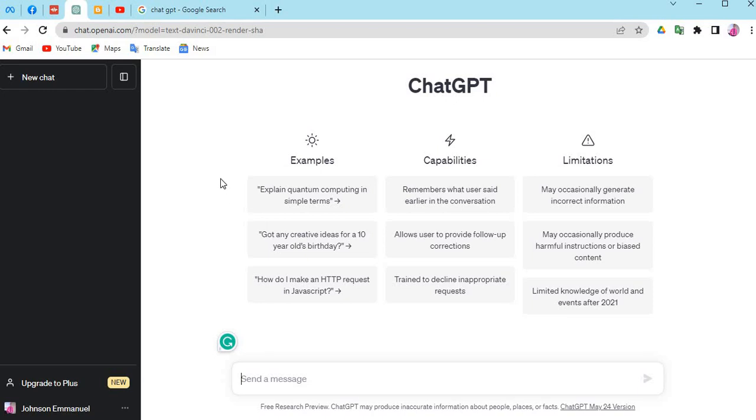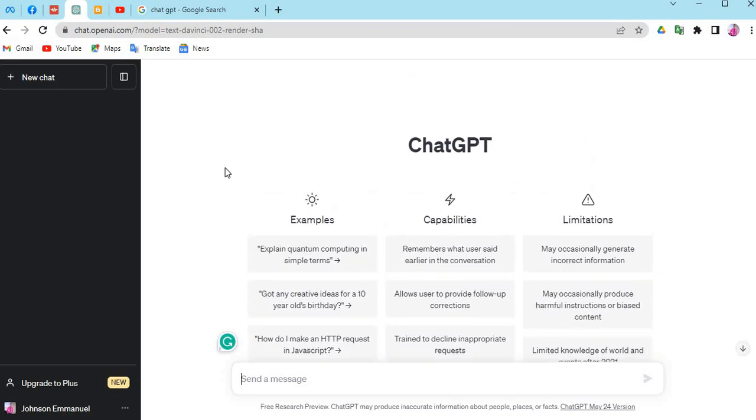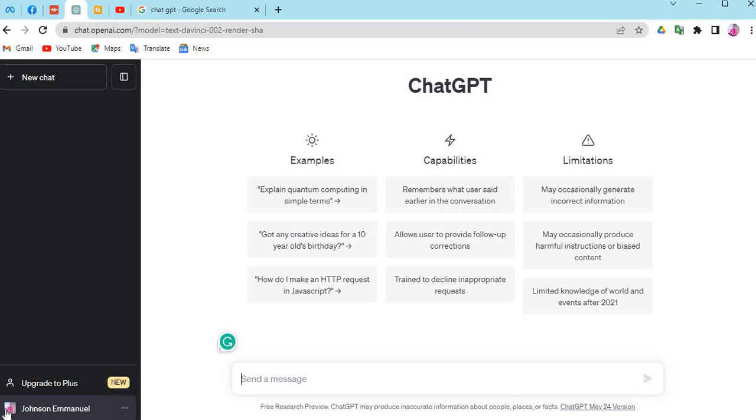Here we are on the ChatGPT platform. Once you are done creating an account, as you can see over here, this is my account, Johnson Emmanuel. Let's say you want to upgrade to Plus, which is more or less like the Pro. You can click to upgrade, whereby you will need to pay a certain amount of money.